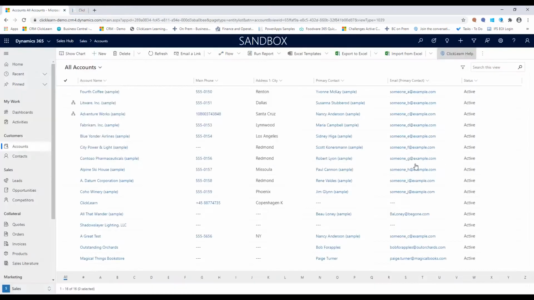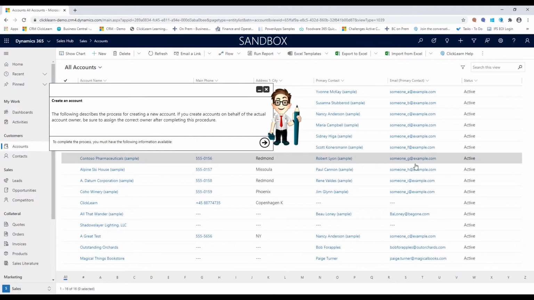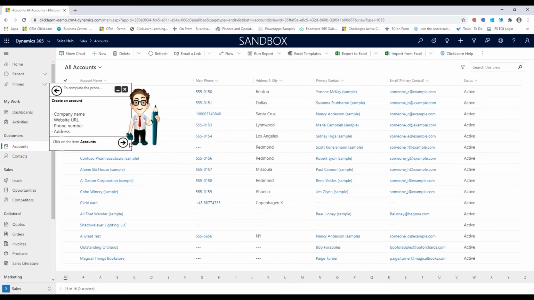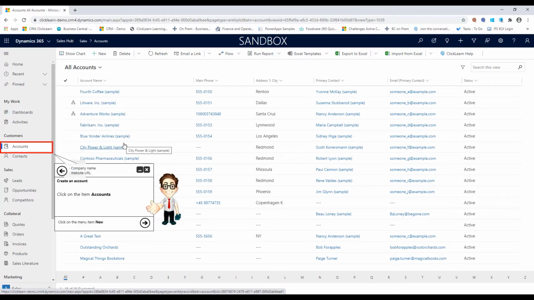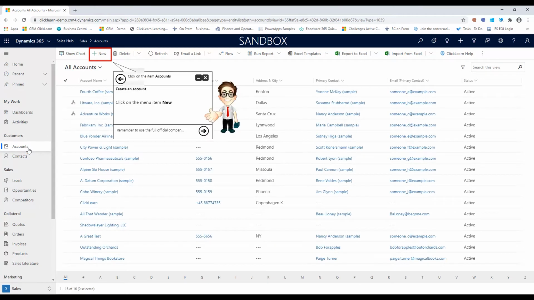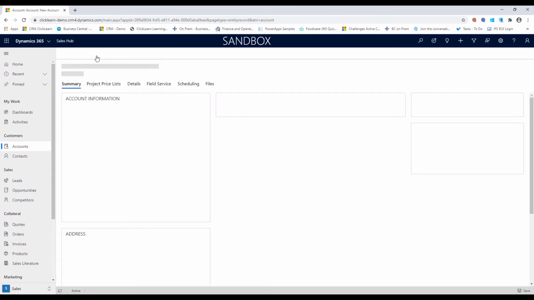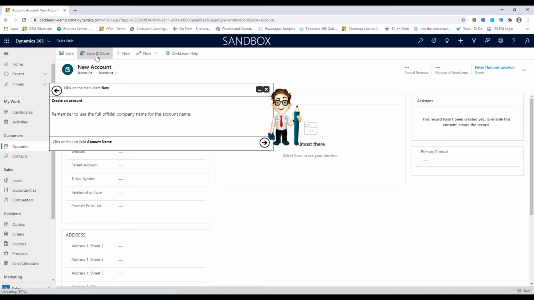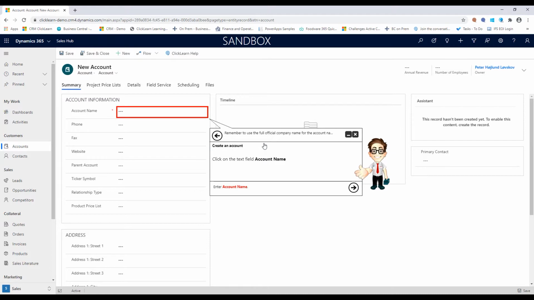Now, if I click on my assistant here, it will take me back to the live system. It will first give me the written instructions I've added in here manually, and then it will guide me on top of the live system through the process of how to create an account. I don't need to tell it to progress to the next step because it will instantly know that as soon as I click on the field, it will progress to the next step. So this is a little guide that will give you a kind of GPS guiding you through the process on top of the live system, and it will show me the same process as I would normally go in and teach you.